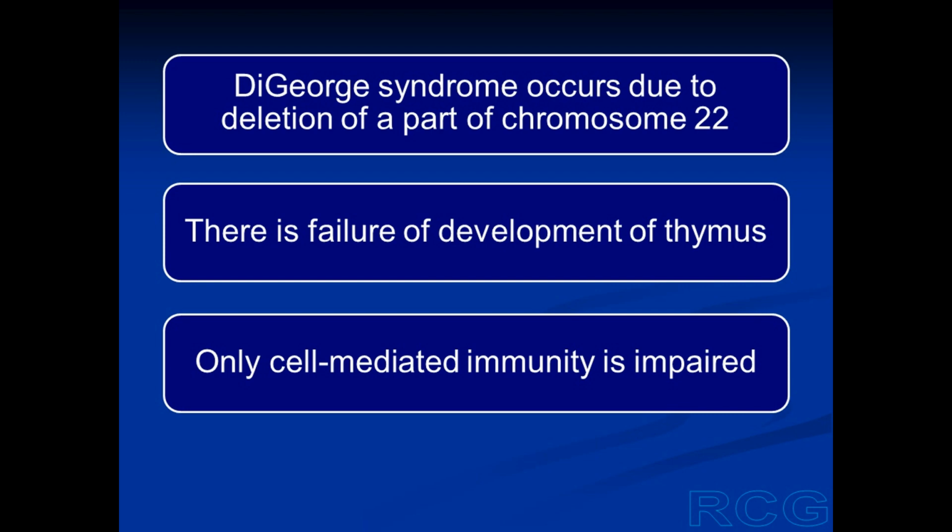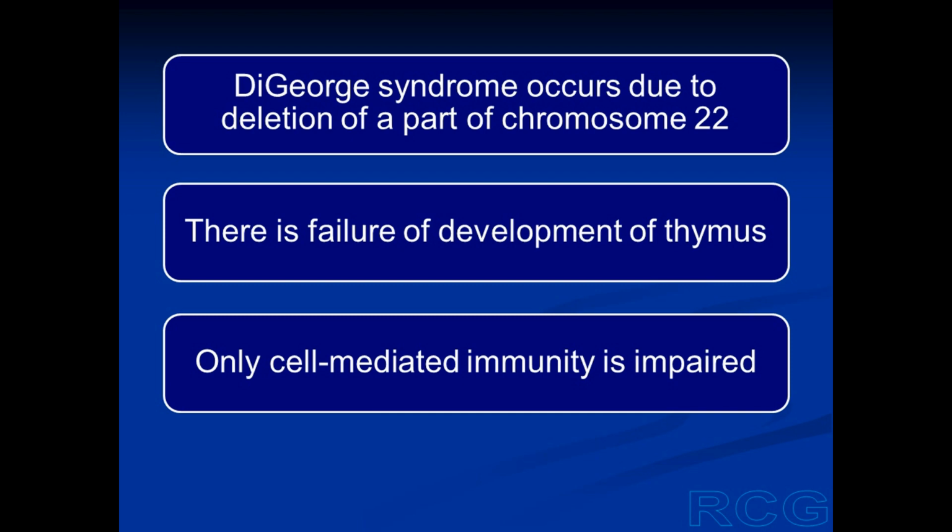DiGeorge syndrome is an inherited condition in which a part of chromosome 22 is deleted. And this leads to failure of development of the thymus. The thymus fails to develop.